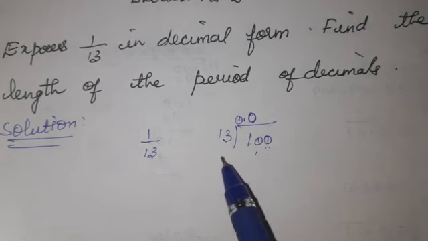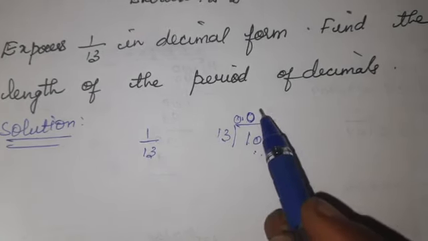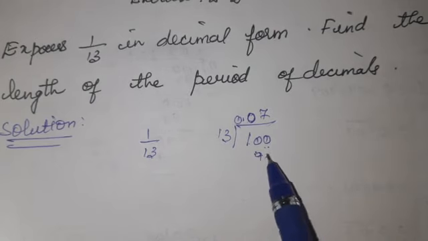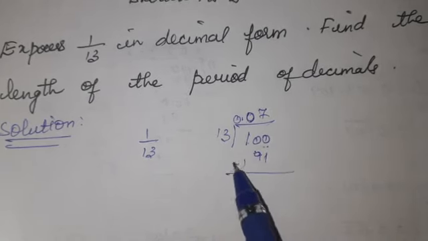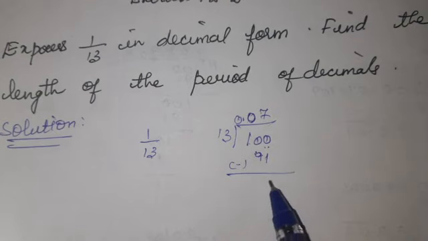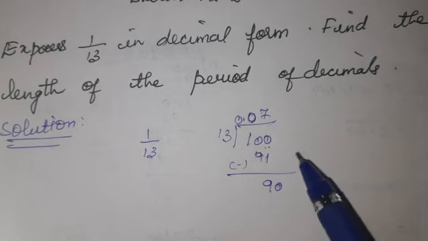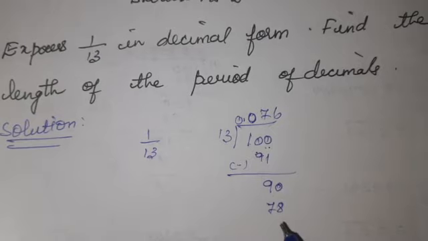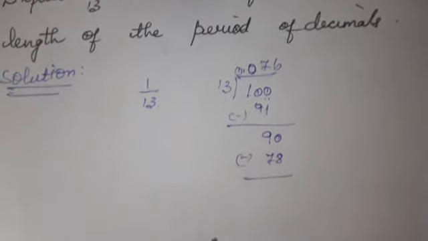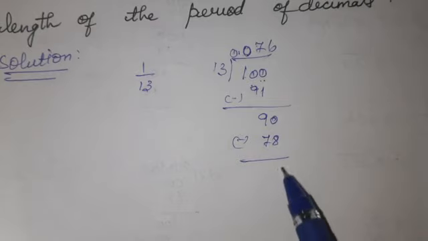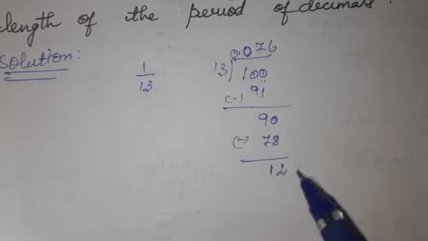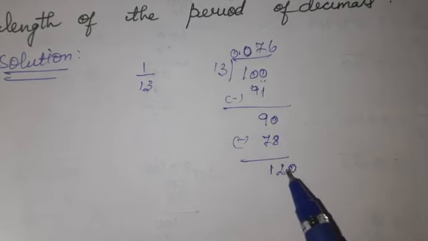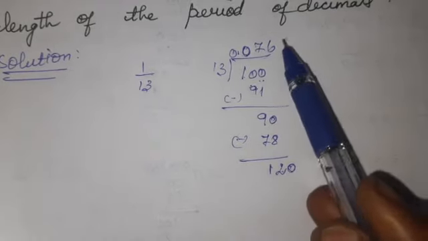Now in the 13 table, how many times for 100? 7 times, you will get 91. When you subtract you will get 9. Here I am adding 0. 90, how many times? 6 times, 78. When you subtract this one, here it is 2. I borrowed, so it is 12. Here I am adding 0. 120, how many times? 9 times, 117.